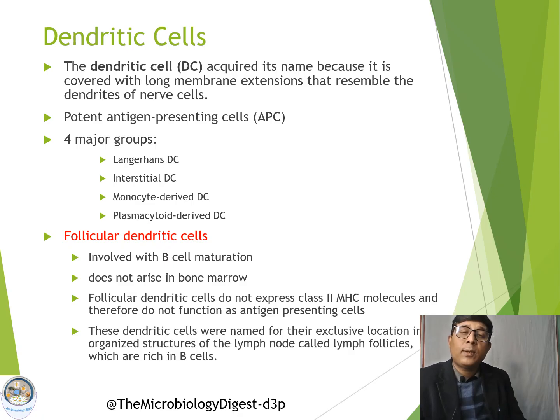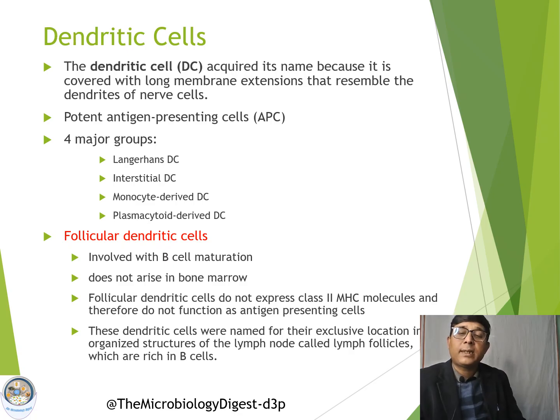Then, similarly, one more type of cell is called follicular dendritic cells. Although the name dendritic cell has been attached here, these are not responsible for antigen presentation. In fact, these cells are involved in B cell maturation, and they are mostly found in the lymph nodes in a particular location called the lymphoid follicle.